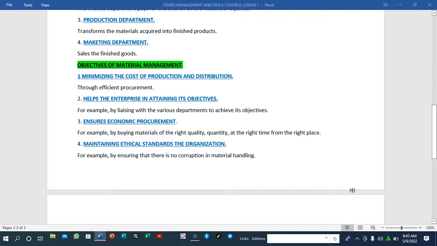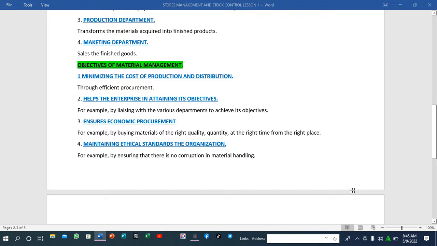When you talk about economic procurement, it basically involves, when you're procuring goods, that it has to be economical. It doesn't have to be too costly or too cheap. It has to be at a favorable price. For example, when they are buying materials, how do they ensure economic procurement? As you can see on your screen, by buying materials of the right quality, right quantity, at the right time, from the right place. You have seen these are the R's of procurement, the right quality.